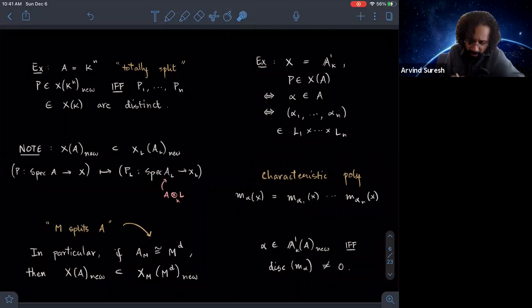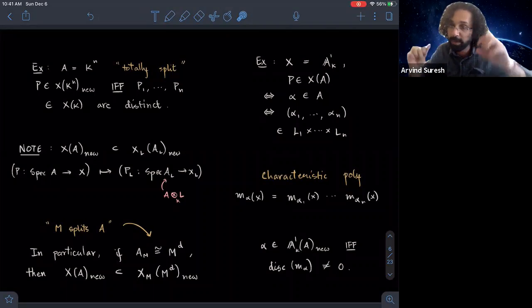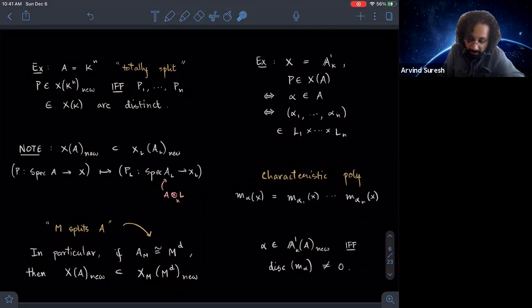Okay, and in particular, if you choose your L to be a field M that splits A, in other words, once you tensor with this field M, it actually becomes just a bunch of copies of M, then you can take a new point over A and base change to M to get just degree of A many distinct M-rational points.